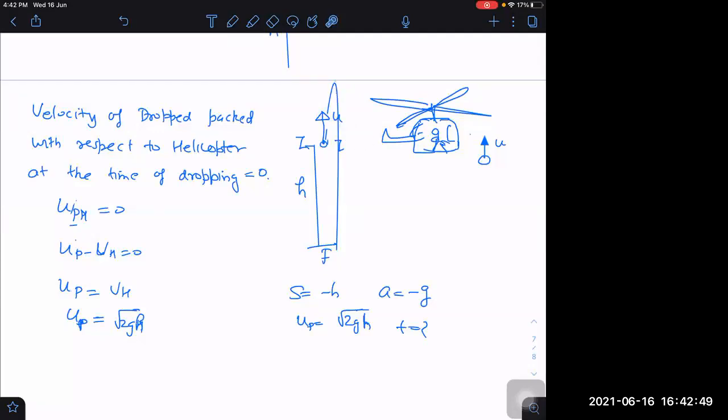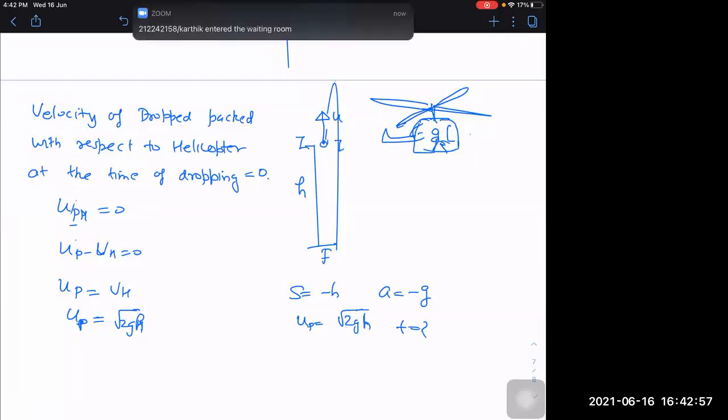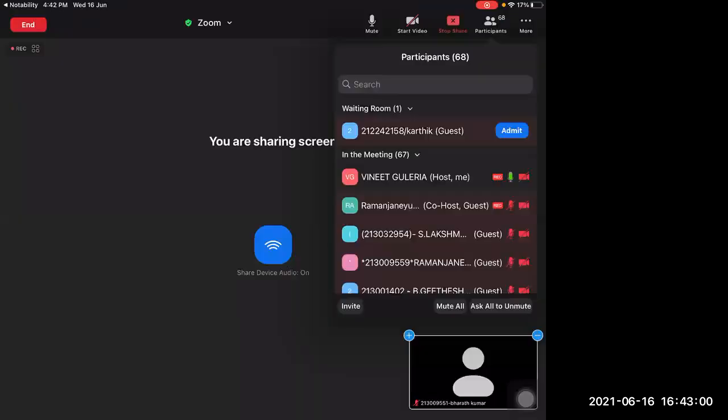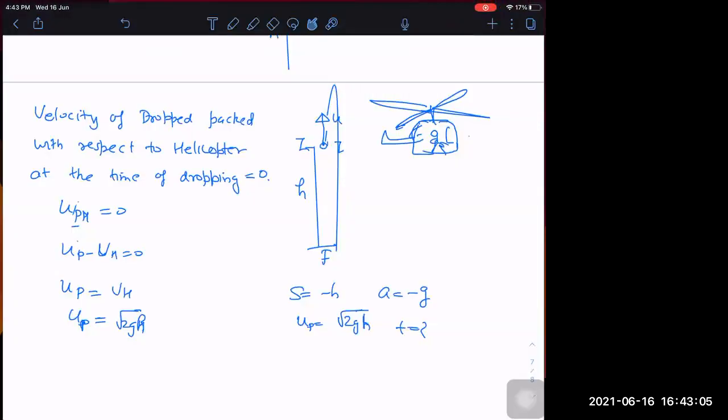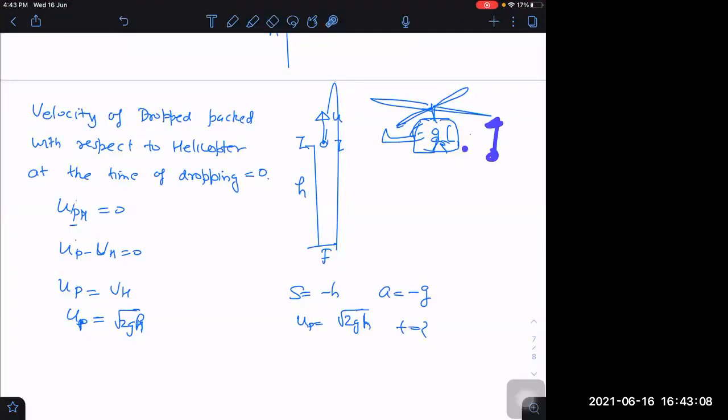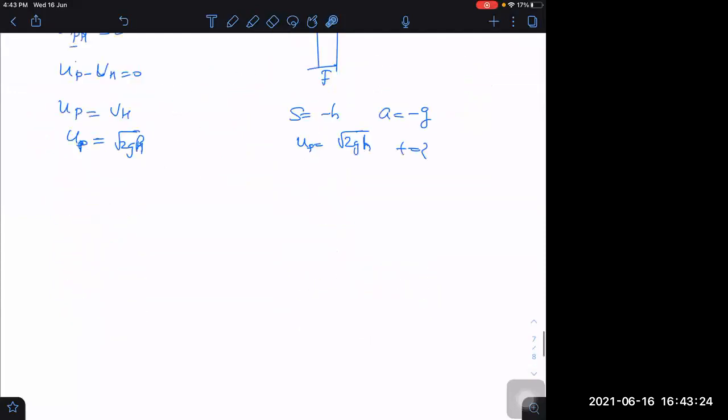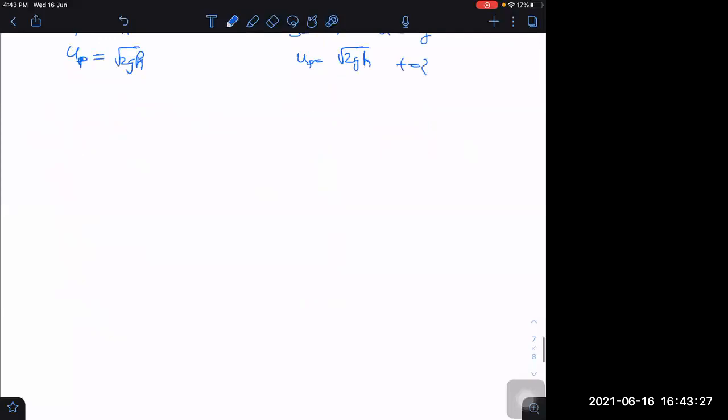It looks unnatural for some students because they started believing that it will appear to be rising up with respect to the helicopter also. That is not true. It does not appear to be rising up with respect to the helicopter. It appears to be rising up only with respect to the ground. But in the helicopter frame, it appears to be just going down only. Understood?